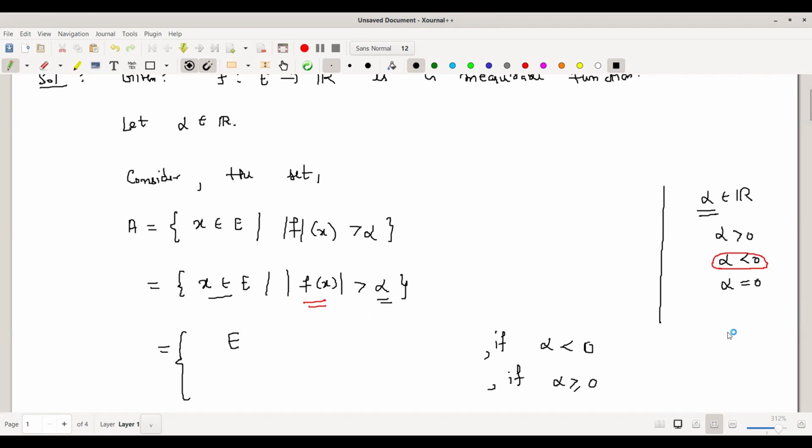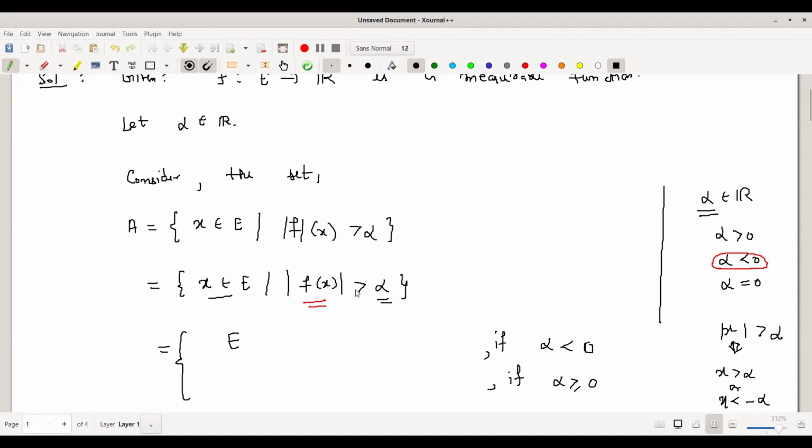You must remember one thing. If we have mod x greater than alpha, what values of x will satisfy this? Mod x is strictly greater than alpha, where alpha is a real number, if and only if x is greater than alpha or x is less than minus alpha.